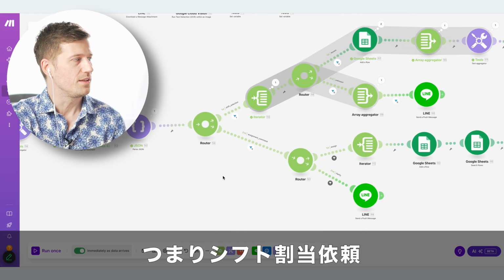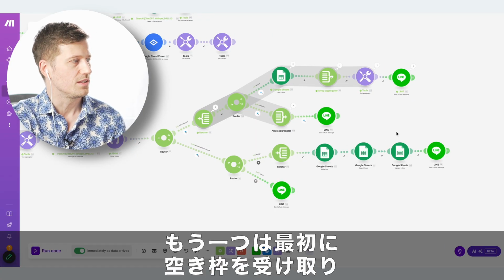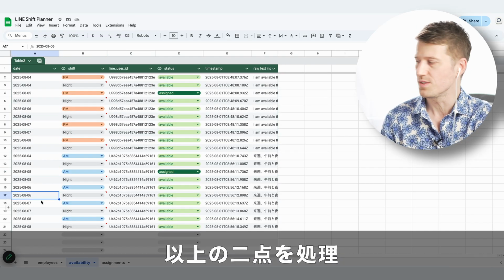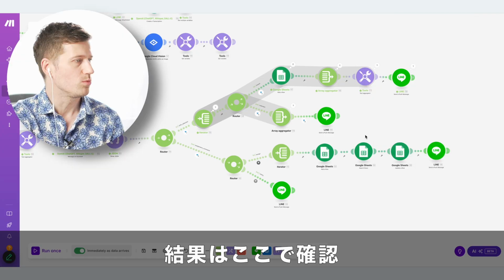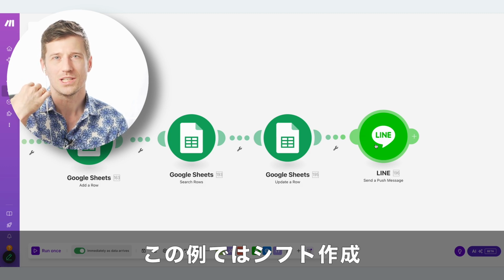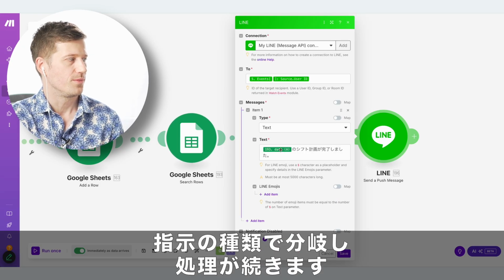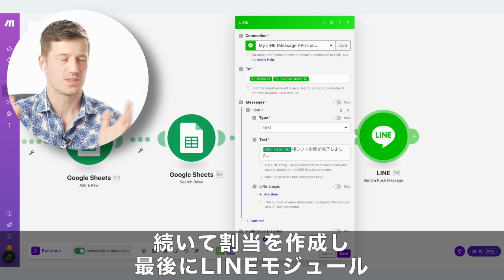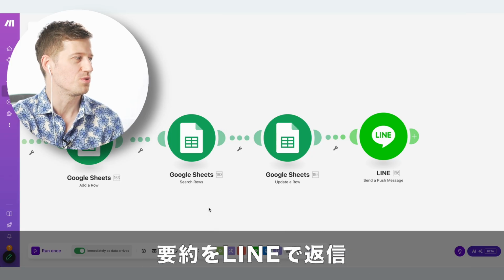And then depending on whether it's command 1 or command 2, we see here a branch. And what you see then here with all these bubbles is simply creating these Google Sheet entries, and then later also creating these assignments. And at the very end, we see a LINE module. So it sends a LINE chat message back to you with the summary. And we see, for example, here, this is the summary when an assignment is done. So when a shift is planned, then it takes the date and it says, I planned the shifts, and then it outputs you the result.